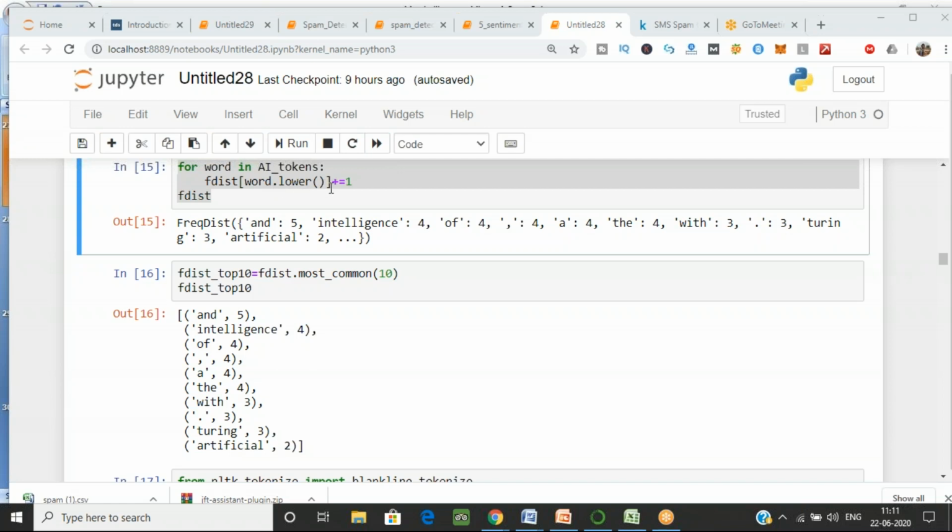Each time that word appears, it will match and increase that value. First it was 0, then it appeared once, then it became 1, and as it appears more, the value keeps increasing by plus 1 to 2, 3. So that's the function I have used for the frequency.